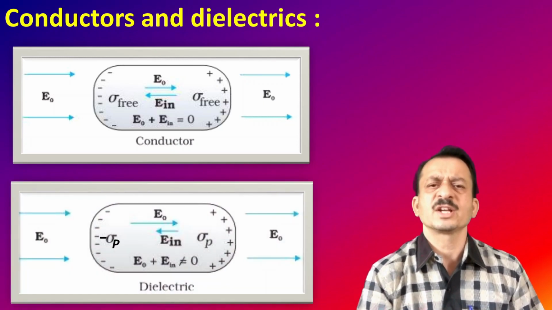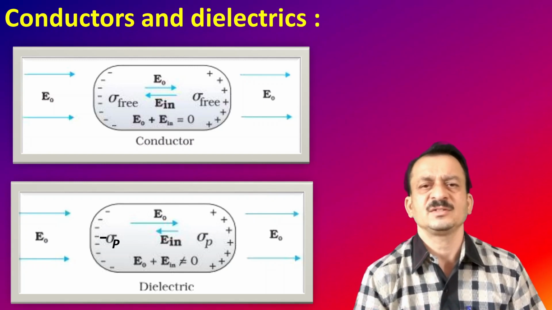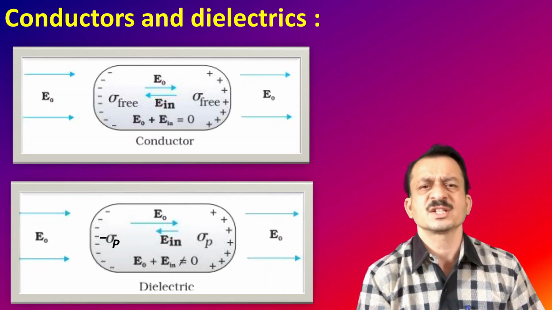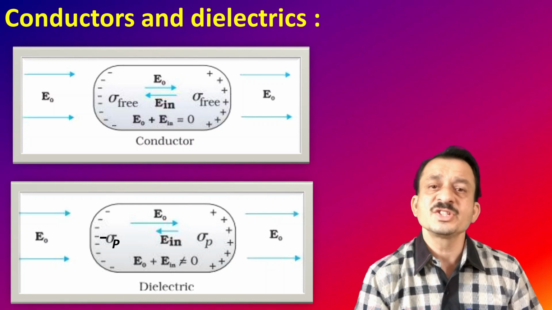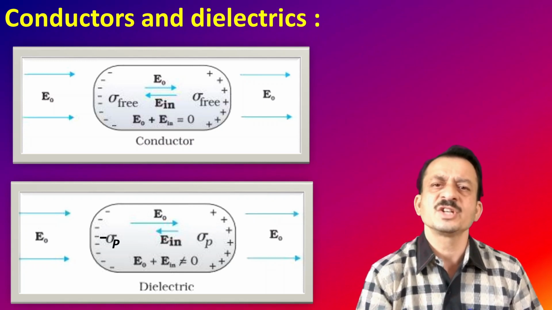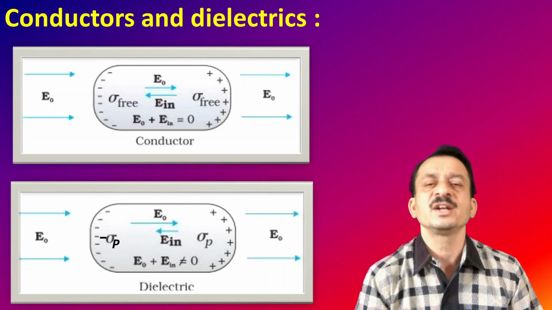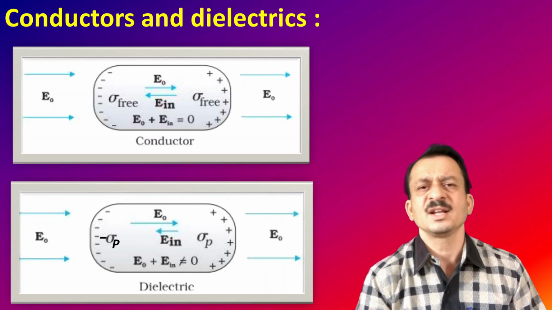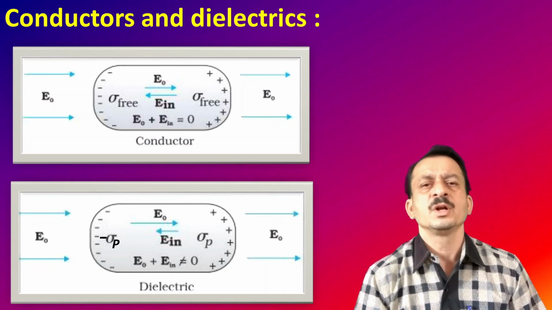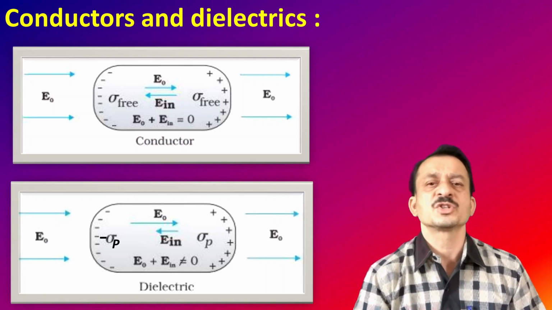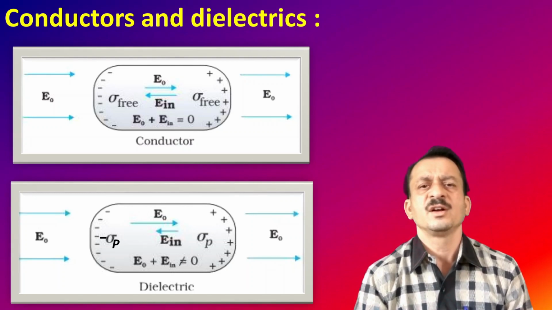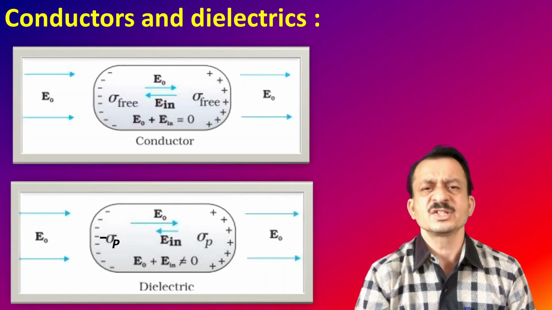Whenever a dielectric is applied to an external electric field, here also we are getting some charges, positive charges on the right side and negative charges on the left side. Now these charges are not due to free charges, as we studied in the case of a conductor. What happens in the case of a dielectric? Since it does not have a permanent dipole, the molecules are getting oriented. The positive and negative charges of the molecules are oriented or redistributed along the field direction.